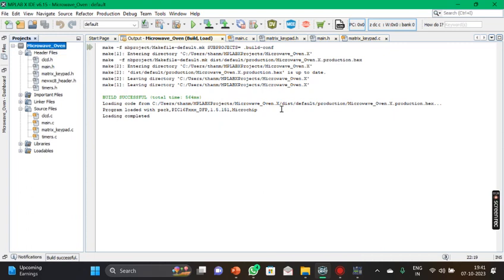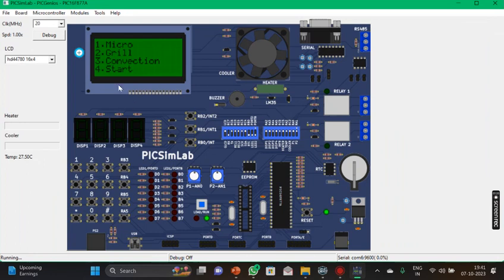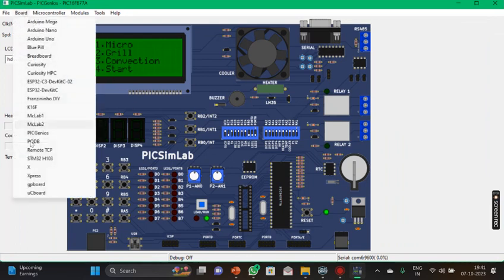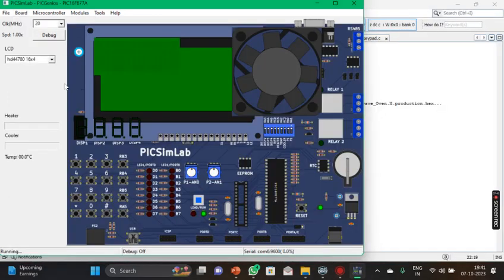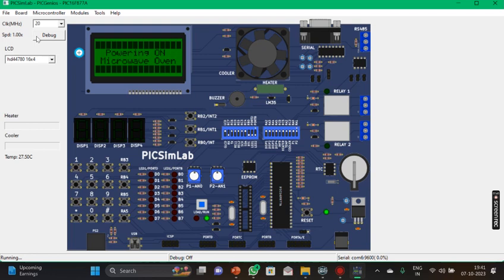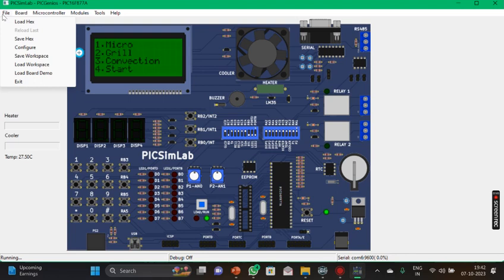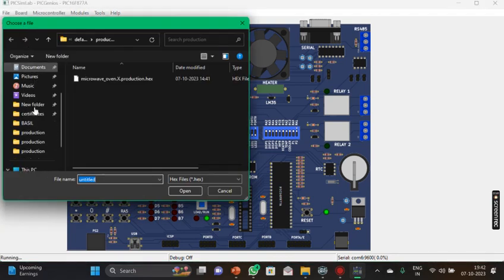Yes, the output is successful, so we can simulate in the PICSimLab. I'm going to use the board of this PICSimLab as PICGenios. As you can see, it is a PIC16F877A, the version of the microcontroller that we are using for this project. So I'm going to load this hex file that we have coded in the MPLAB X IDE from this documents, as you can see.